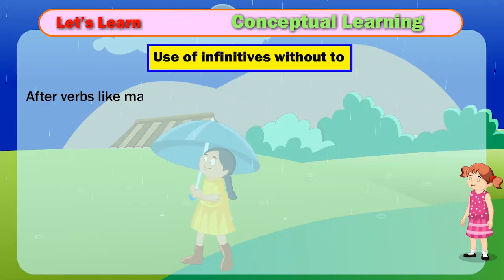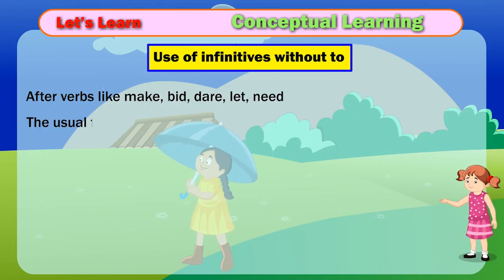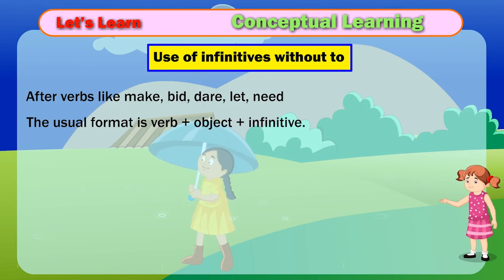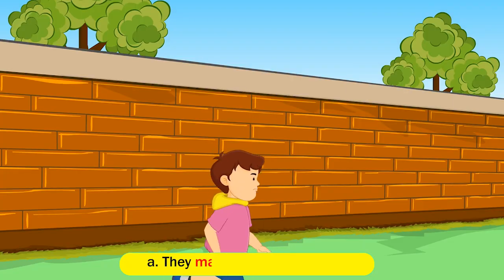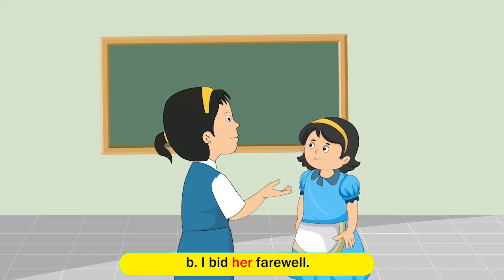After verbs like make, bid, dare, let, need. The usual format is verb plus object plus infinitive. Examples. A. They make me run 2 miles. B. I bid her farewell.